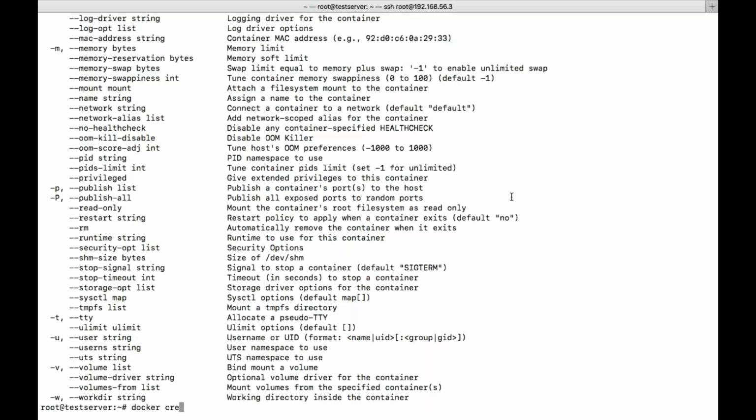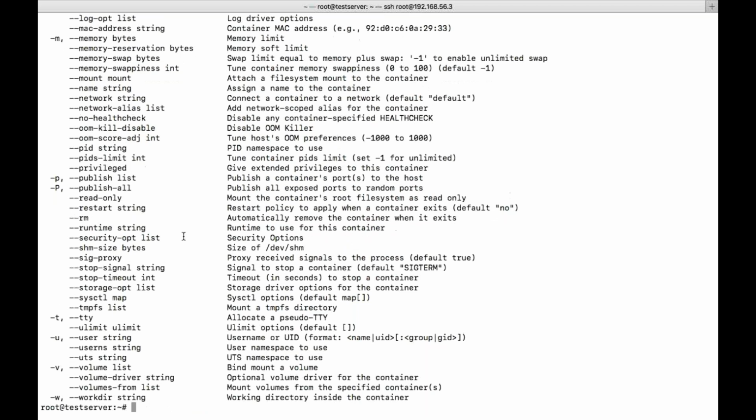Docker run also has this hyphen rm. Let me show you that. Where is that R?